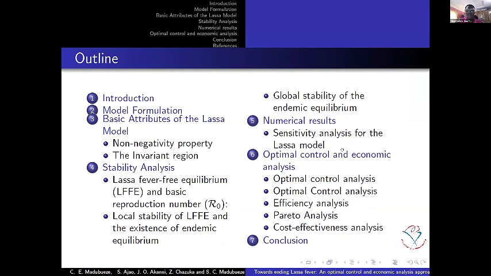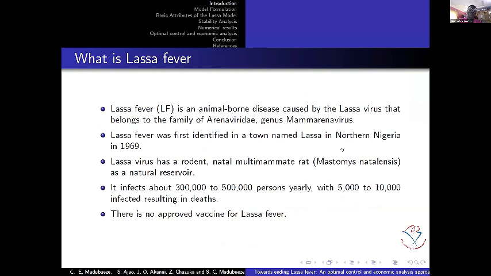So before I start, I'm going to give a brief of what Lassa fever virus is, which I know most researchers, especially from Nigeria, have an idea of. Lassa fever virus is endemic in Nigeria. It started in a town called Lassa, now in Bauchi State, in northern Nigeria in 1969. The virus has a rodent, in the form of a rat, as its natural reservoir. The virus doesn't kill the rat, but anyone that comes in contact with the virus can die as a result.